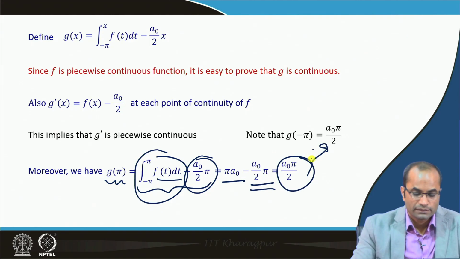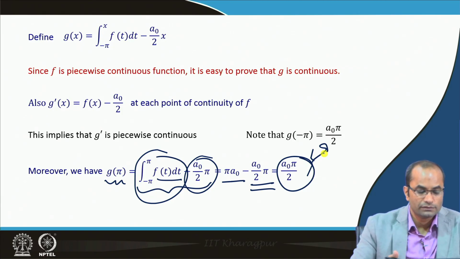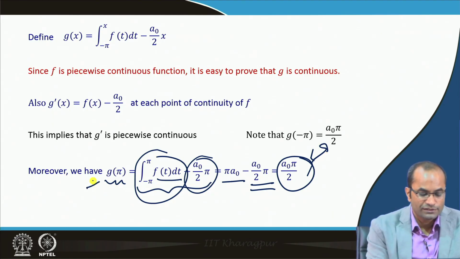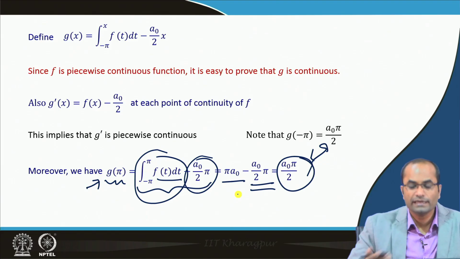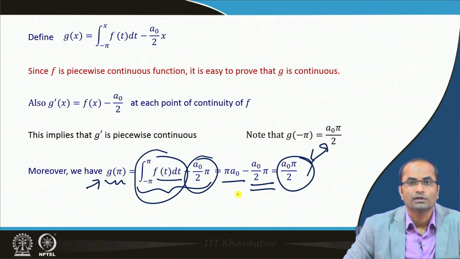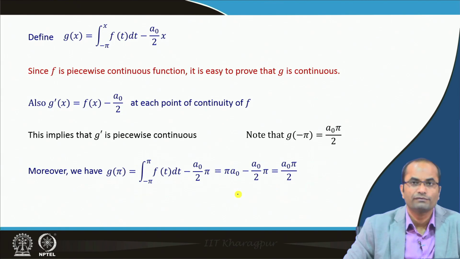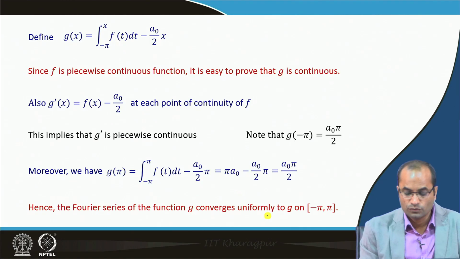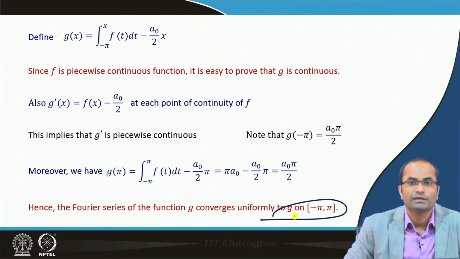So, what we realize is that this function g is continuous, its derivative is piecewise continuous, and g pi and g minus pi are also equal. So, it fulfills all the conditions for uniform convergence, which we have discussed earlier. That means the Fourier series of g will converge uniformly on the interval minus pi to pi.